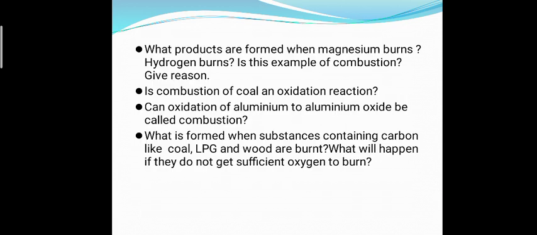What products are formed when magnesium burns, and what products are formed when hydrogen burns? Is this an example of combustion? Give reason. Is combustion of coal an oxidation reaction? Can oxidation of aluminium to aluminium oxide be called combustion? What is formed when substances containing carbon like coal, LPG and wood are burnt? What will happen if they do not get sufficient oxygen to burn? So students, let's have the answers to all these questions.